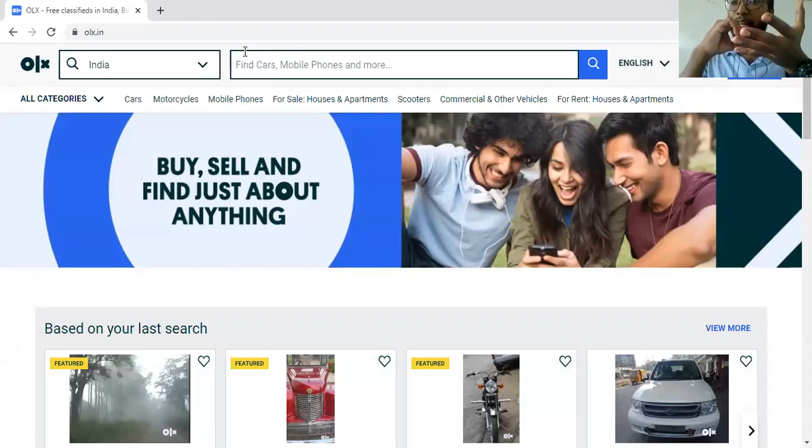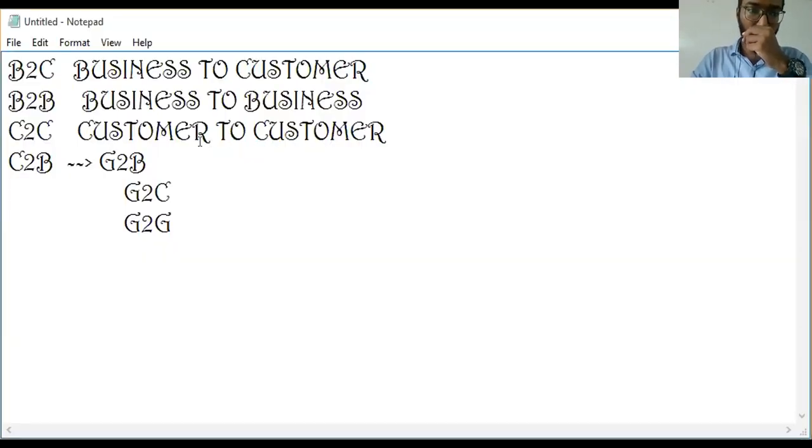OLX is a medium where I can sell my things. So I will also be a customer, and the purchasing person will also be a customer. This is the best example of C2C, and the full form of C2C is customer to customer. Now the fourth one is C2B.